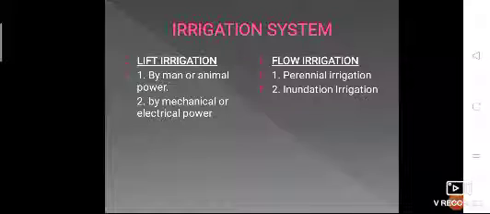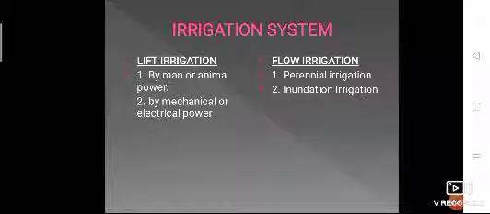Perennial irrigation means if the source of water has water throughout the year, then it is known as perennial irrigation. Whereas in case of inundation irrigation, only the flood water is utilized, the excess flood during the rainy season. When flood occurs, then the excess water is utilized for irrigation. But in this case, the water is used for a limited time. Here the land is completely submerged with water, and also the excess water is stored in some storage reservoir.